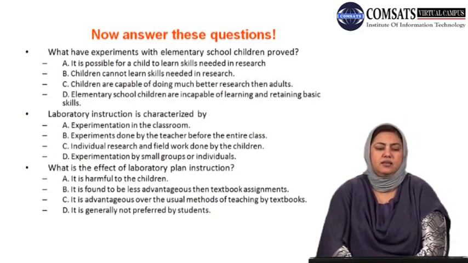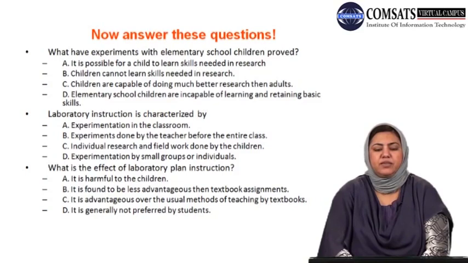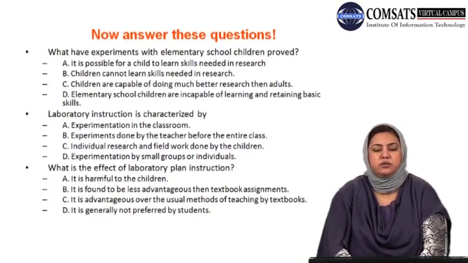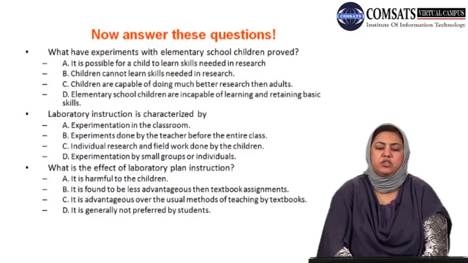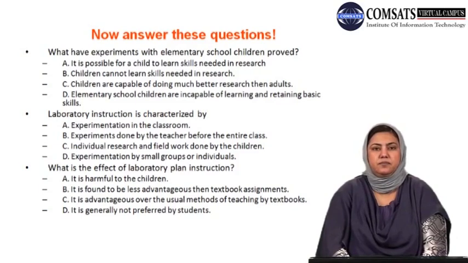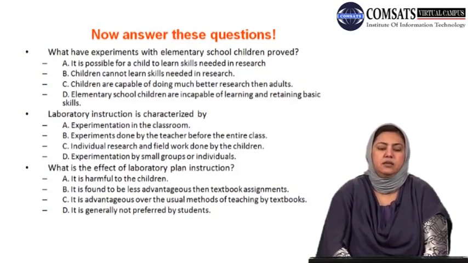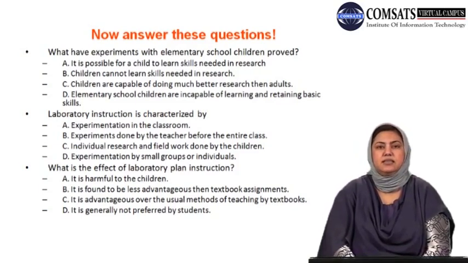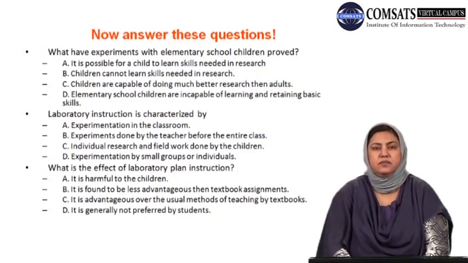Question number 1 is, what have experiments with elementary school children proved? Option A, it is possible for a child to learn skills needed in research. Option B, children cannot learn skills needed in research.